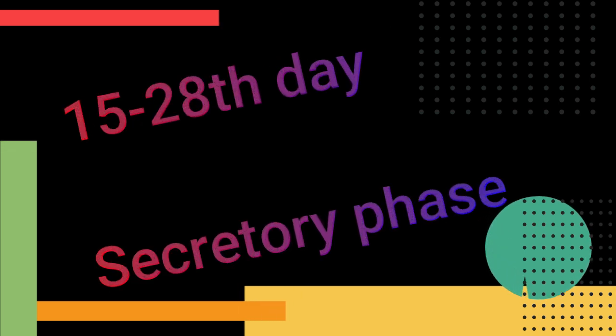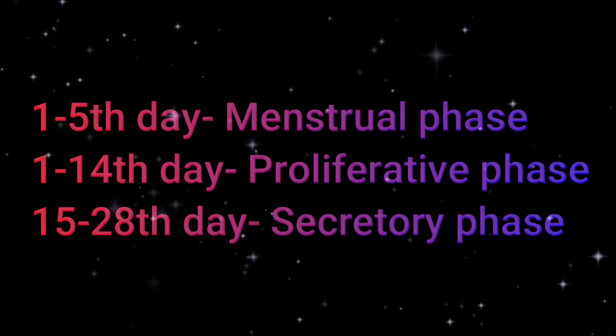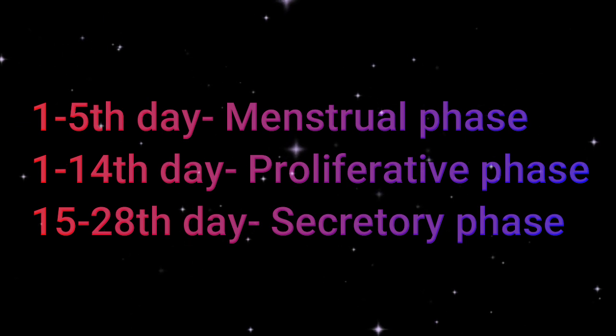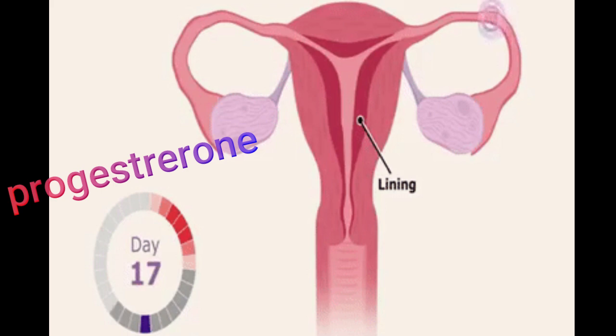Now the 15th to 28th day is called the secretory phase. First was the maturation period, 1st to 5th; 1st to 14th is the proliferative period, and 15th to 28th is the secretory phase. Here, at the same time, another hormone, progesterone, is released from the ovary.